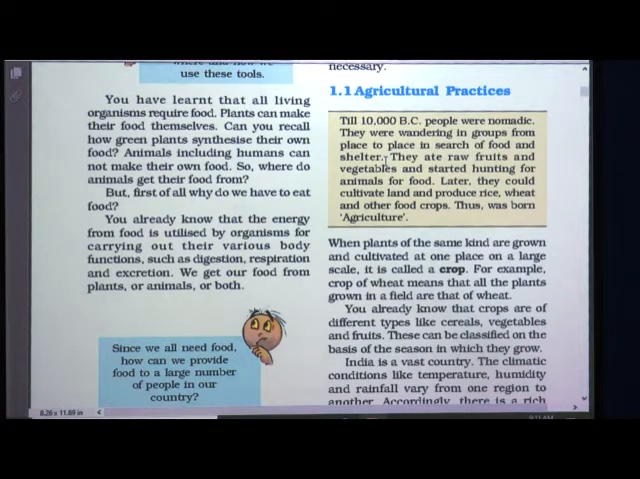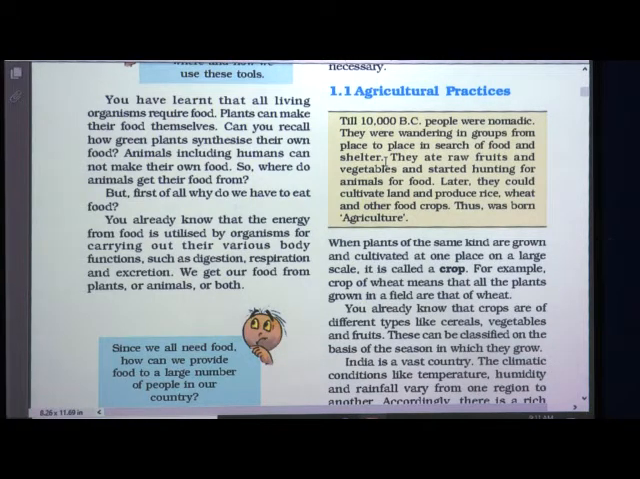So they used to wander in groups from place to place for getting food and shelter. What were they eating at that time? They were eating raw fruits and vegetables, and then they started hunting for animals for getting food.